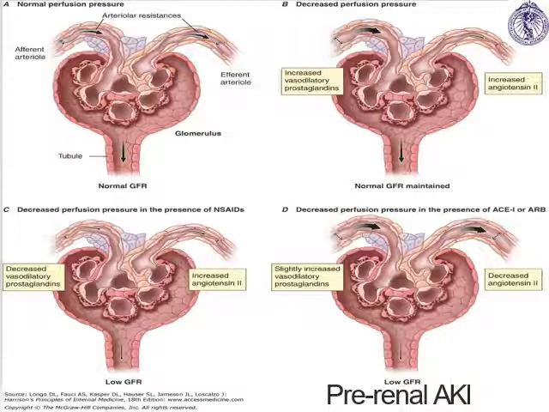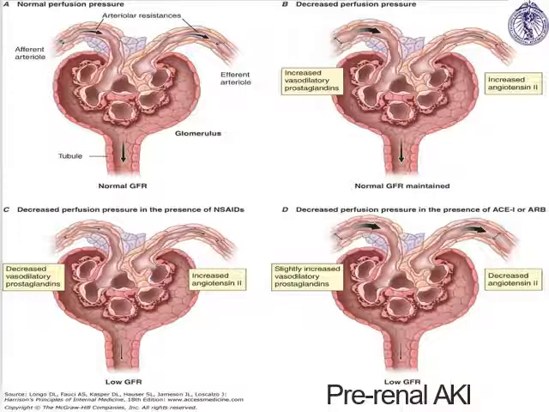The normal perfusion pressure is maintained by the arterial resistance in the afferent as well as efferent arteriole. If there is decreased perfusion pressure, there is a corresponding increase in the vasodilatory prostaglandins that dilate the afferent arteriole, which will cause an increase in the blood flow to the glomerulus.